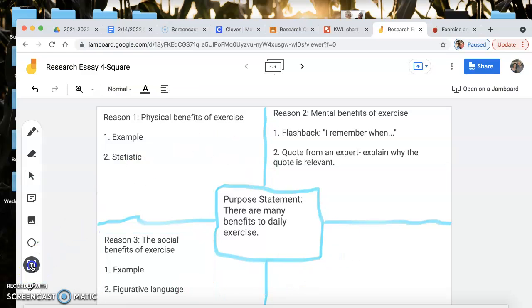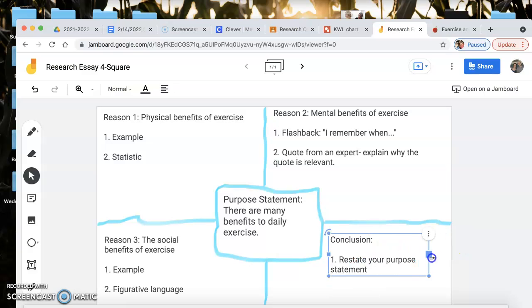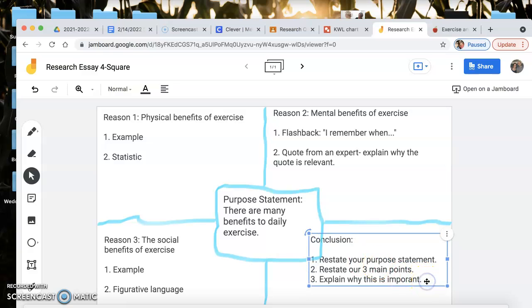All right, and then this last paragraph is your conclusion. Okay, so here it's pretty simple. You just restate your purpose statement, which we already have in our middle box here. 2, we restate our 3 main points. 3, I like to explain why this is important. This is important because make sure they know what you're writing about is important. And then the last one, I like to call it a zinger.